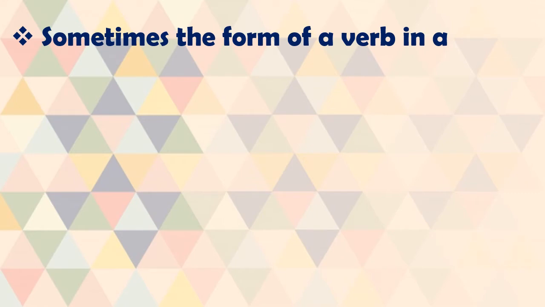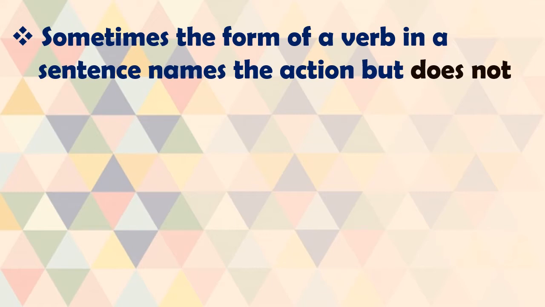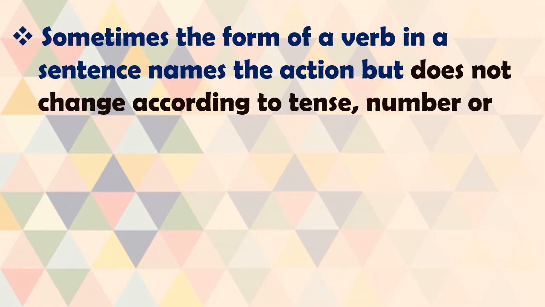Sometimes the form of a verb in a sentence names the action but, note it very carefully, does not change according to tense, number or person. See children, this is very important. Even if you change its tense, past to future, or present to past, it does not change the basic form of that verb. Or if you go from singular to plural, that is you change number, it doesn't change. Or if you go from first person to second or second to third person, it remains as it is.